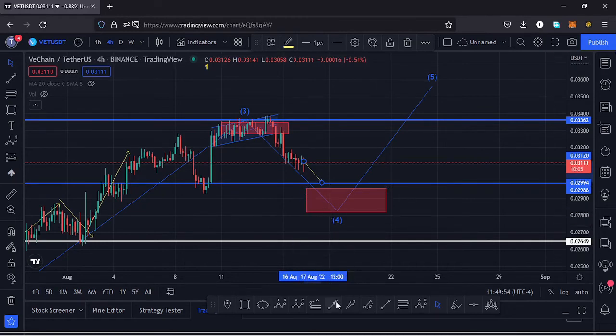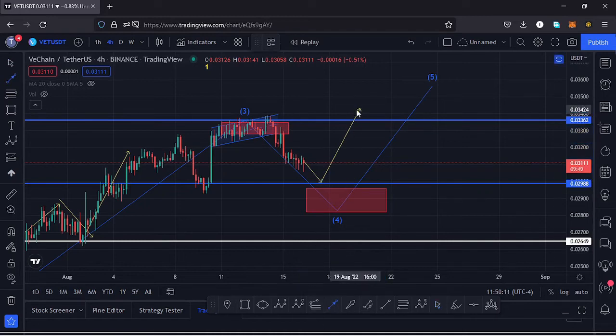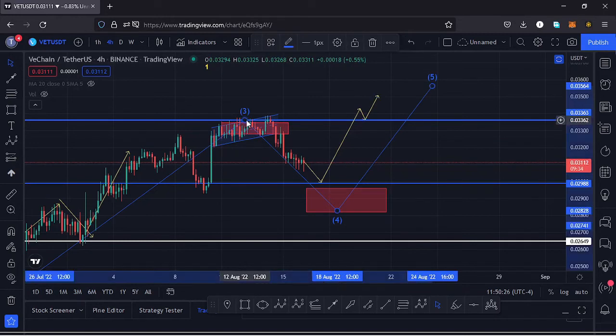That key area of support can give us support, and in case that happens and we find support and have a nice bounce to the upper side and manage to break above this key area of resistance at around the $0.03362 mark, and we even see a retest of this key area of resistance and continue pushing higher and maybe make a high that is above the high that we have over here before we maximize our red target area for that fourth wave, then I will have to adjust my Elliott wave count,